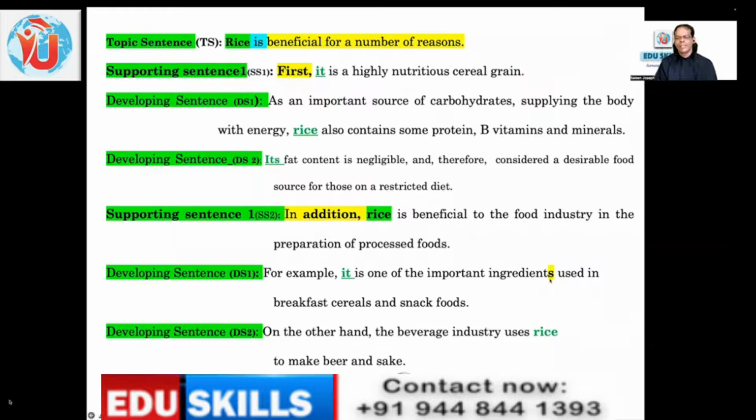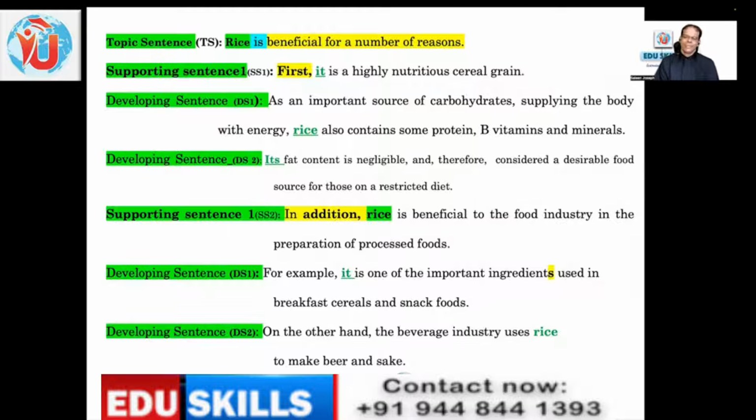And here I have put an S in yellow. You can see, I believe, highlighted. Why? Because it is one of the important food ingredients, plural. This is a common mistake you make. When you use the expression one of the ingredients, it is plural, not one of the student, but one of the students, one of the teachers, one of the aspirants, one of the examiners. So it should be plural, and most often you make a mistake, one of the important ingredient. No, it's wrong. Ingredients. In your speaking, make very sure you don't make such mistakes.